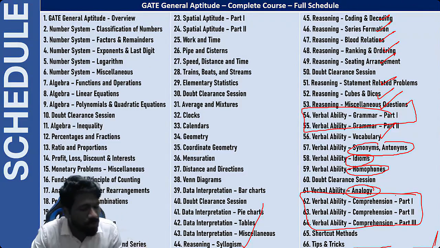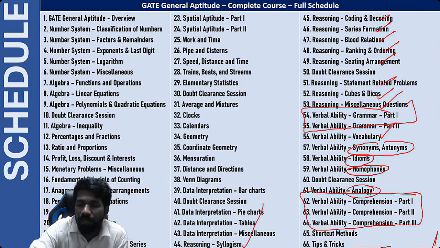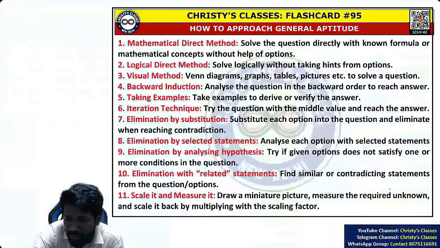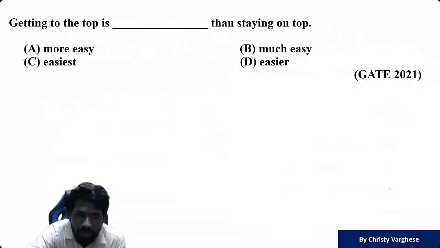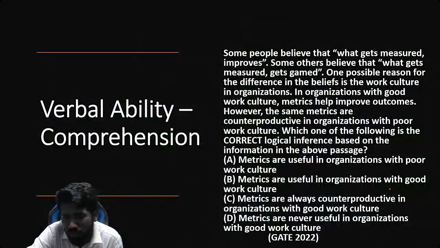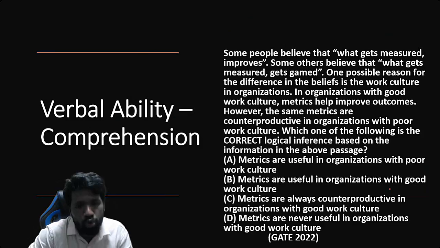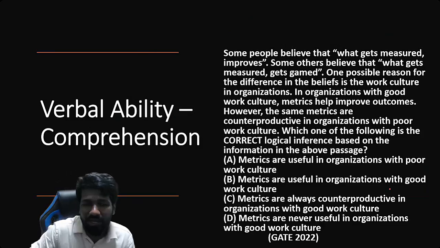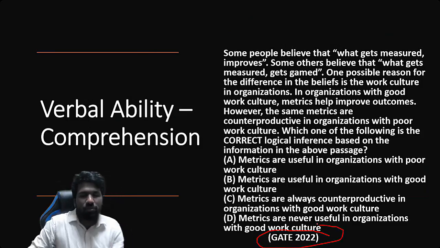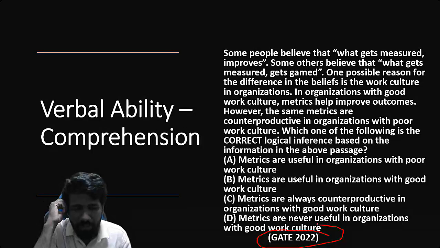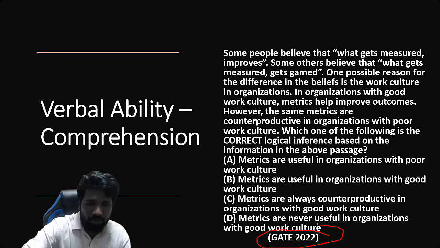This again, most repeated question in GATE verbal ability is comprehension. इसलिए हम 3 lectures में comprehension cover करेंगे. 3 lectures में comprehension वाला question, almost 100% sure that you will get a question from this. So if you have the basic skills of comprehension, उसमें कुछ techniques हैं how to use options and all that, we will be discussing in detail. तो comprehension भी हम 3 separate lectures में discuss करेंगे. ये GATE 2022 का एक previous year question है from comprehension area. So that also is part of verbal aptitude or verbal ability.